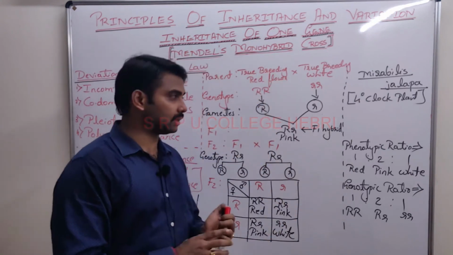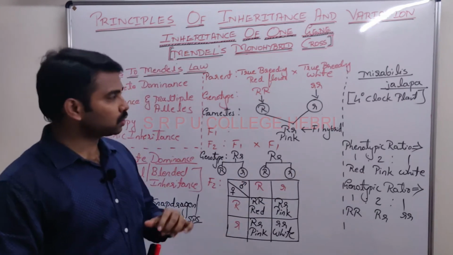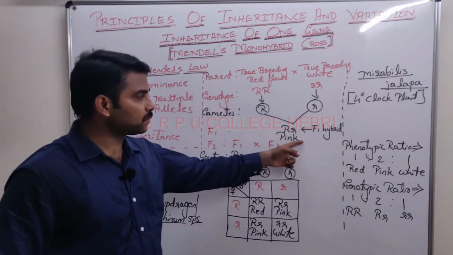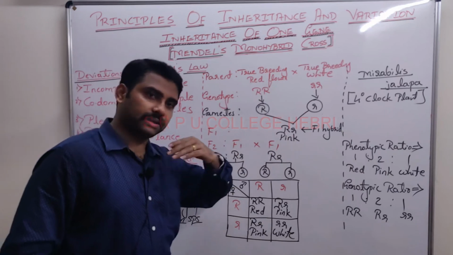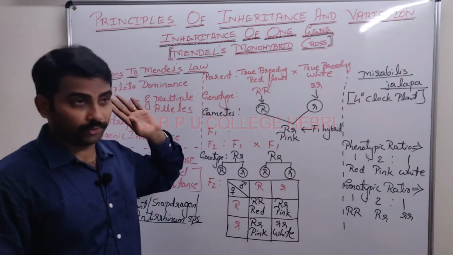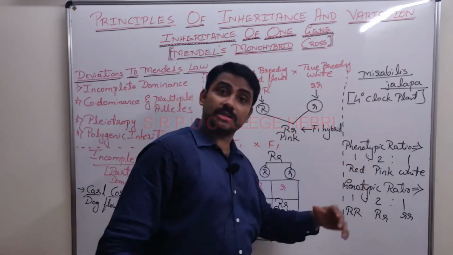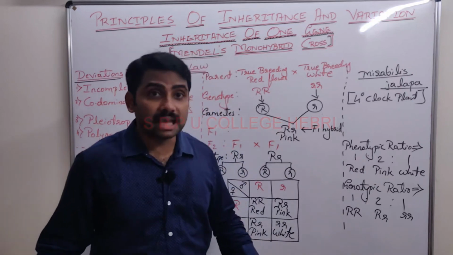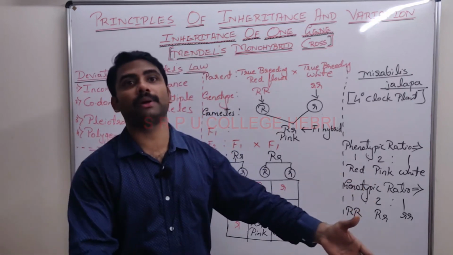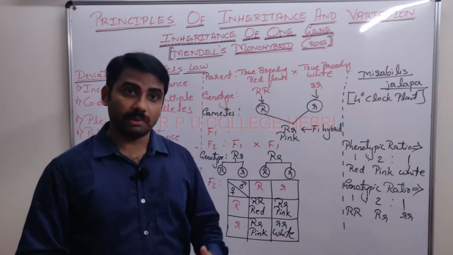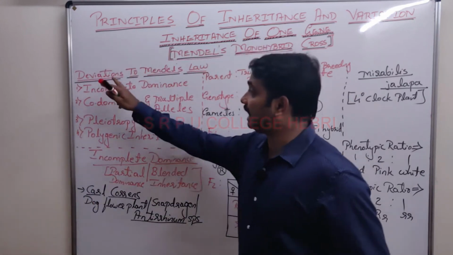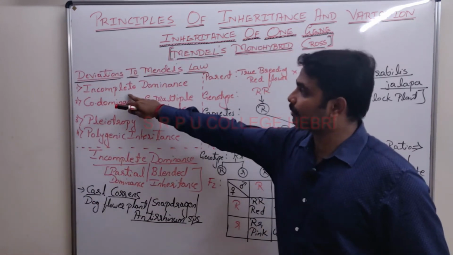Clear? This is also very important, keep it in mind. So here, as we get pink color, one thing is clear, it is not obeying law of dominance. Phenotypic ratio is also not the same as the Mendel's monohybrid cross phenotypic ratio. So remember students, it is a deviation or exception to what?